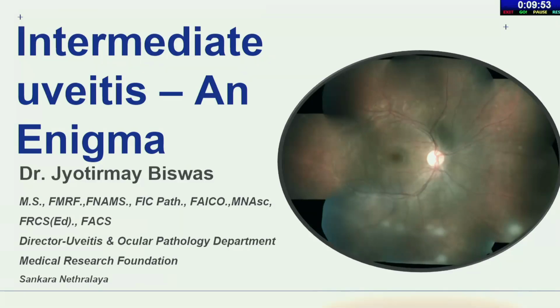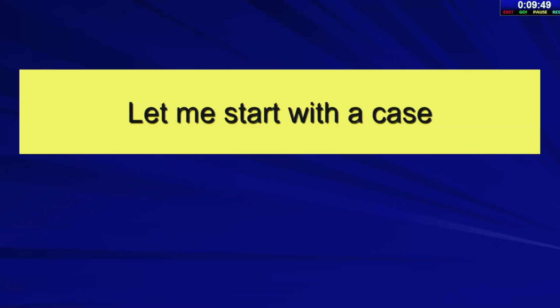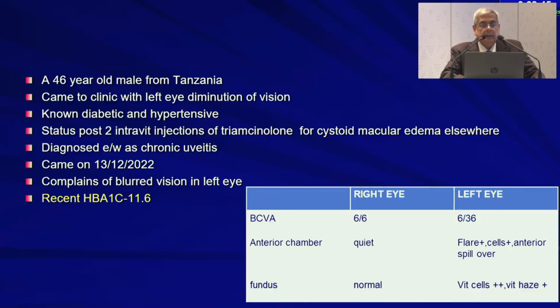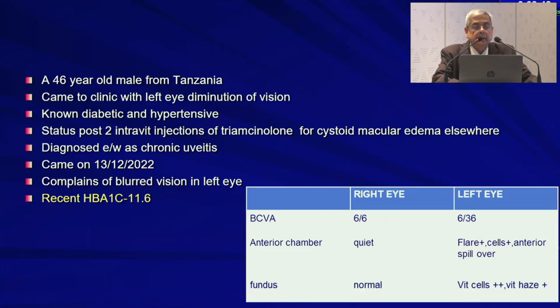So I'll be talking on intermediate uveitis and its enigma. Let me start with a case. This patient came from Tanzania, a 46-year-old gentleman with dimness of vision. He was a known diabetic and hypertensive. His HbA1c was 11.6. He complained of blurring of vision in the left eye.